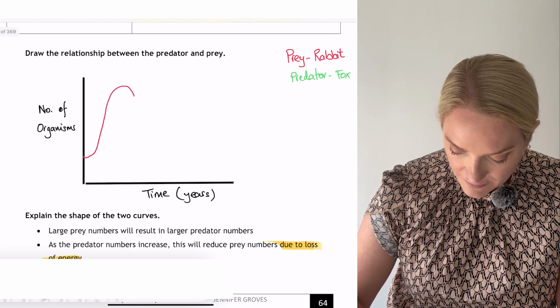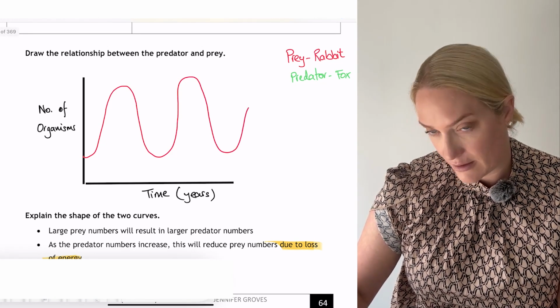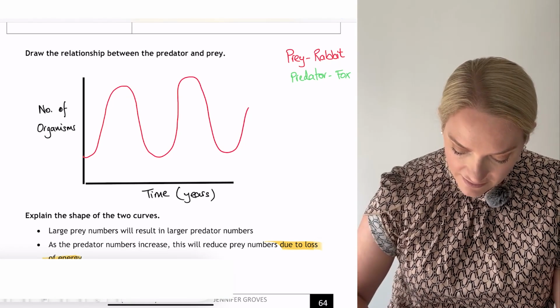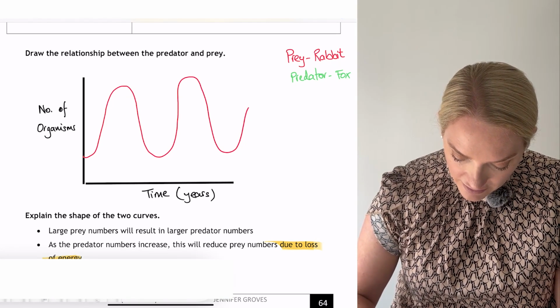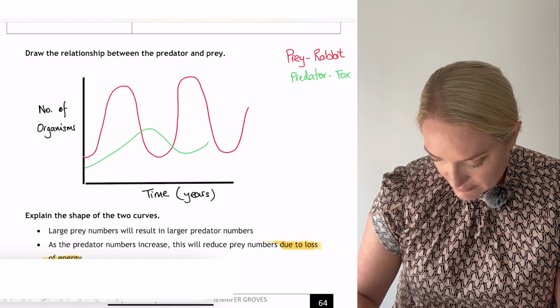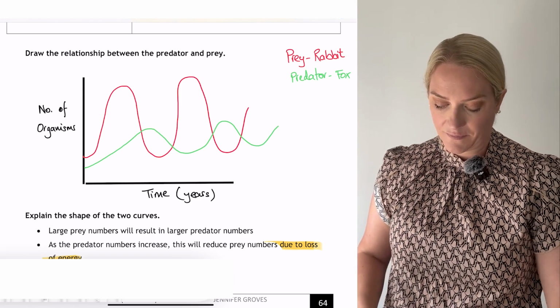I would say to my students, do at least 2 peaks leading into a third. That's my prey. Following that is my fox. My fox is my predator, it's going slightly behind, okay. Again, 2 peaks leading into a third.